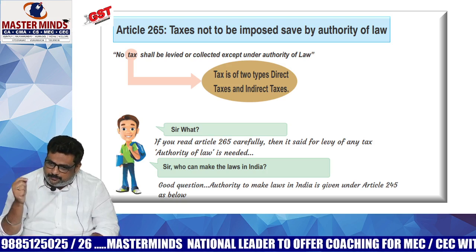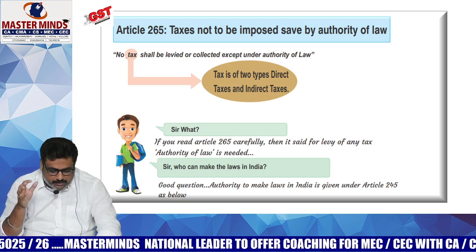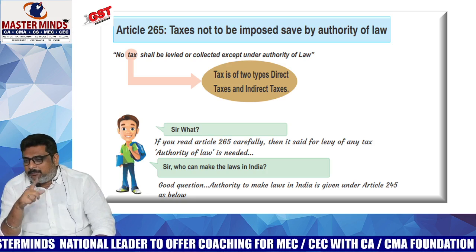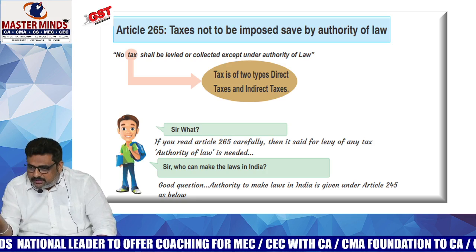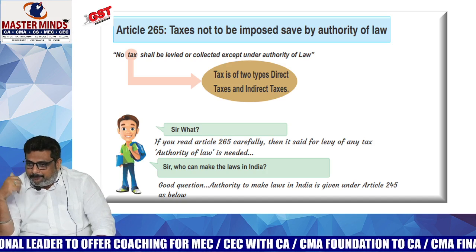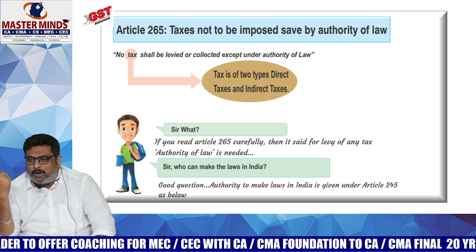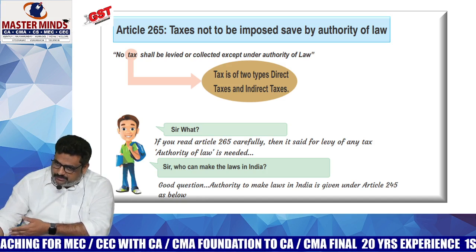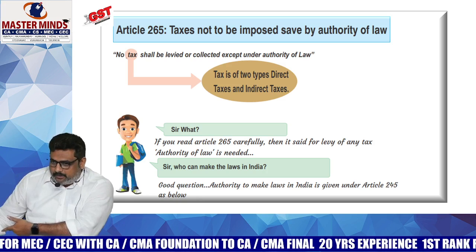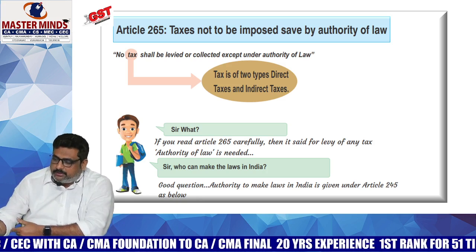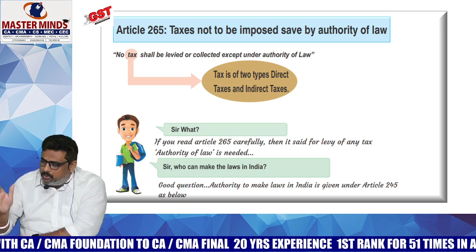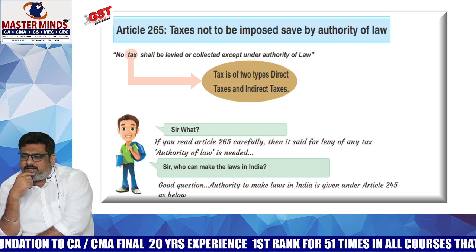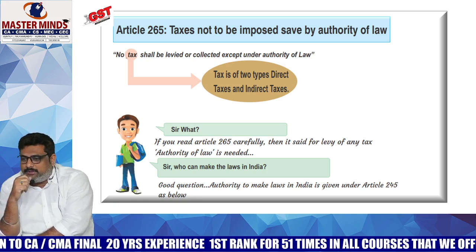That's why notifications are binding not only on the department, but also on the SSC. Whereas with respect to circulars, who is issuing those circulars? The board. So the employees are bound by the instructions given by the boss, not the third party. So who is the boss? CBIC. Whatever CBIC says, the employees like commissioners, all these people should listen to that. That's why circulars are binding only on the department, but not on the SSC. That is the reason. And apart from that, the trade notice is also there.